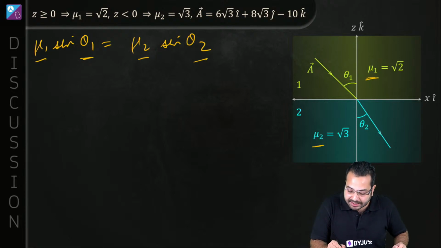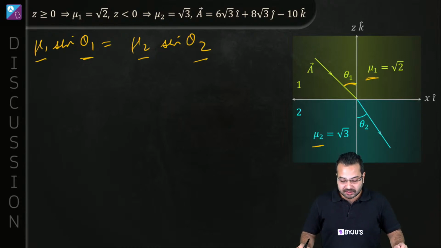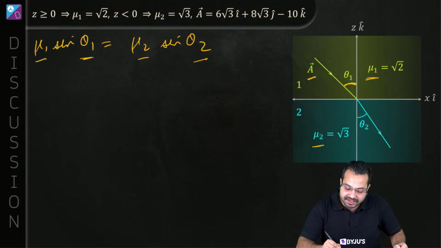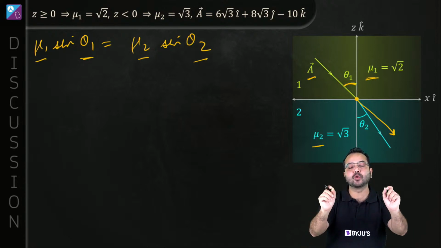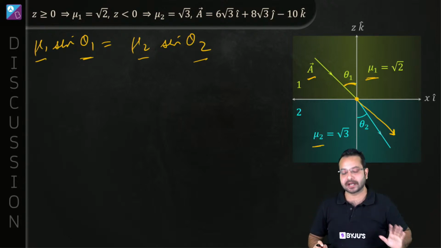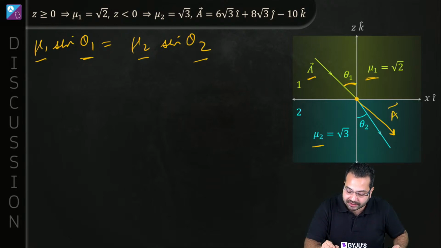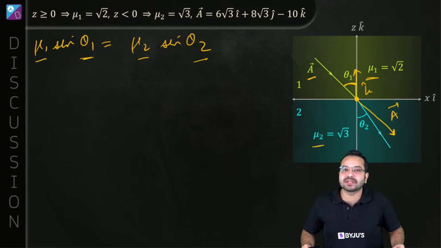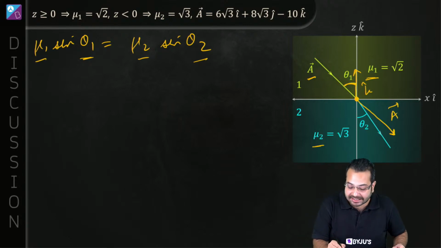So this angle here is theta 1. Now how do I calculate this angle? I know vector A, and the angle it is making with the normal is something we need to find out, correct? Whenever I have to find the angle between two vectors, I have to join them either tail to tail or head to head. Let's say I extend this vector A over here, tail to tail, and this is k cap. Now this is the angle between vector A and k cap. Is that something I need? No, that is not something I need. I need this angle.